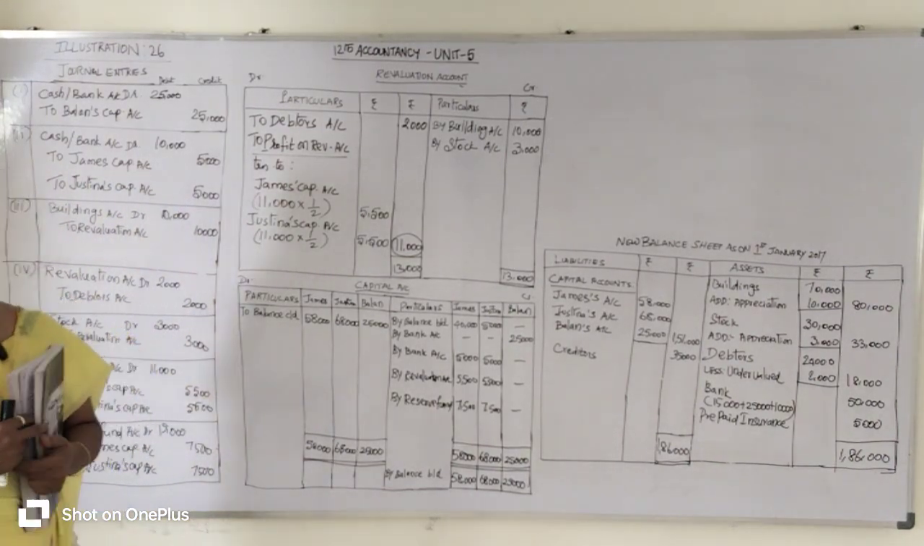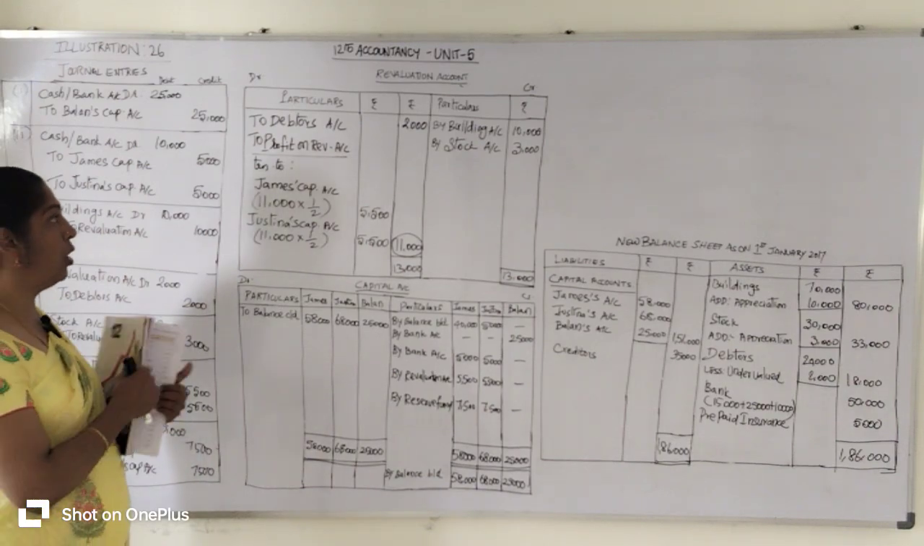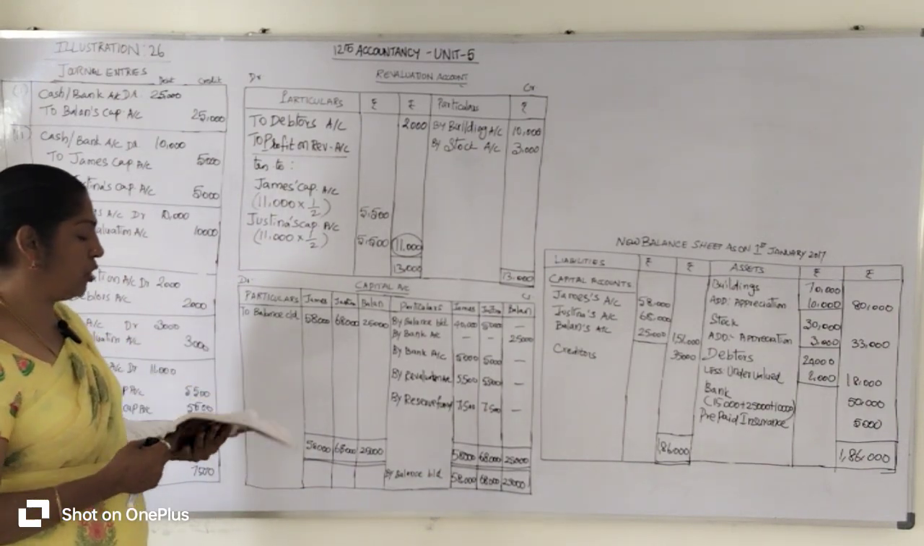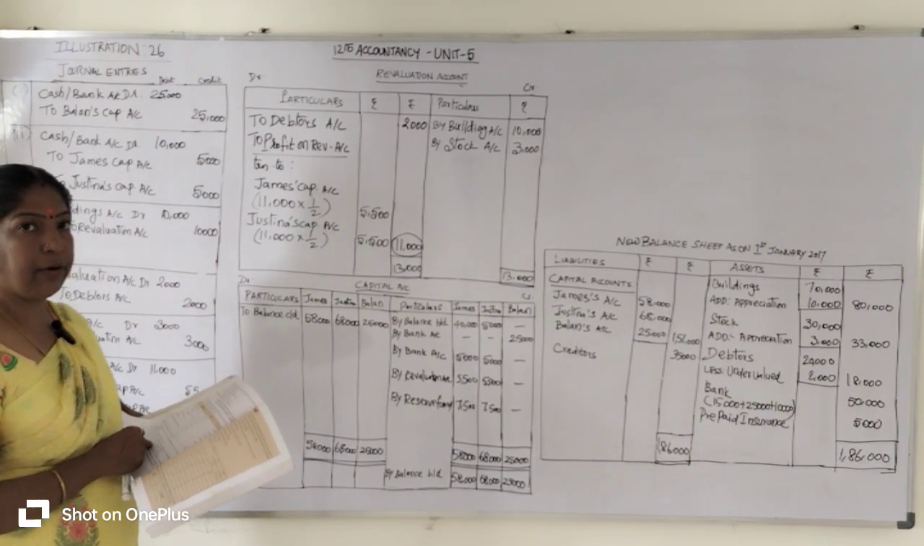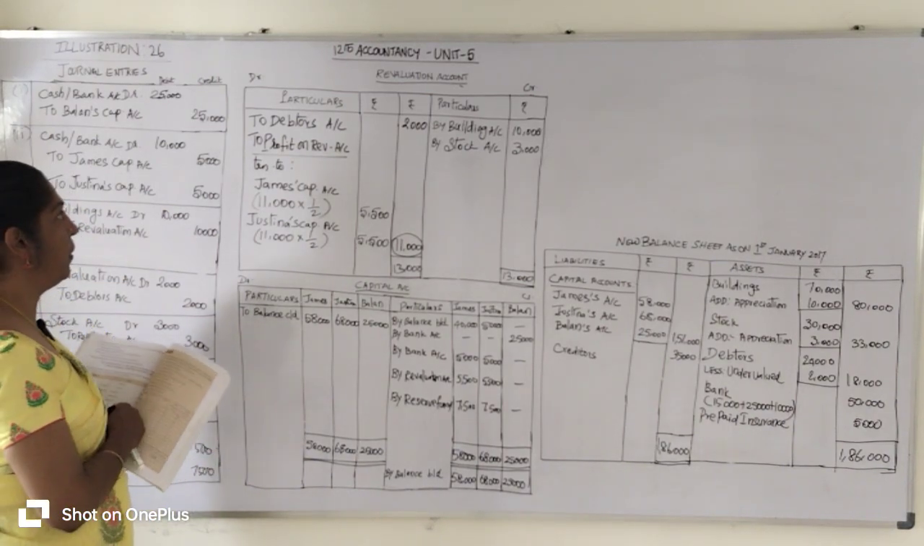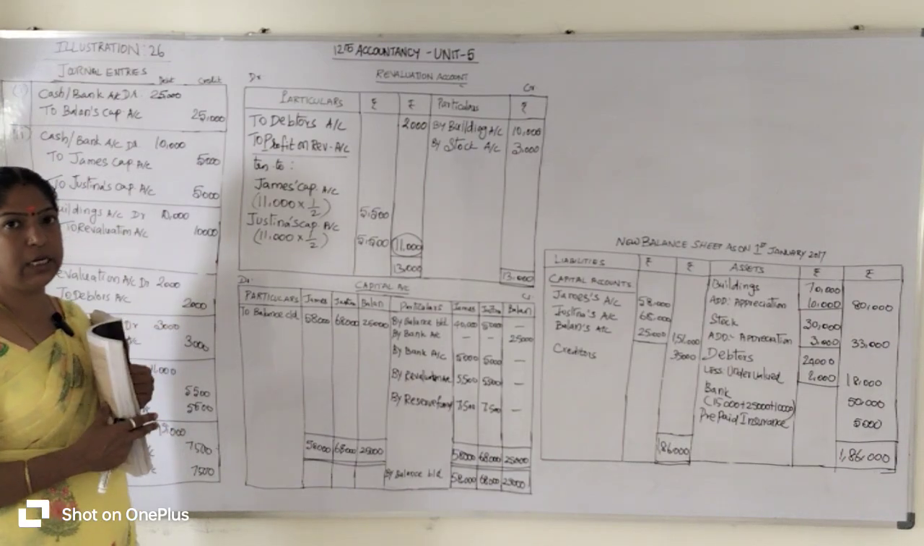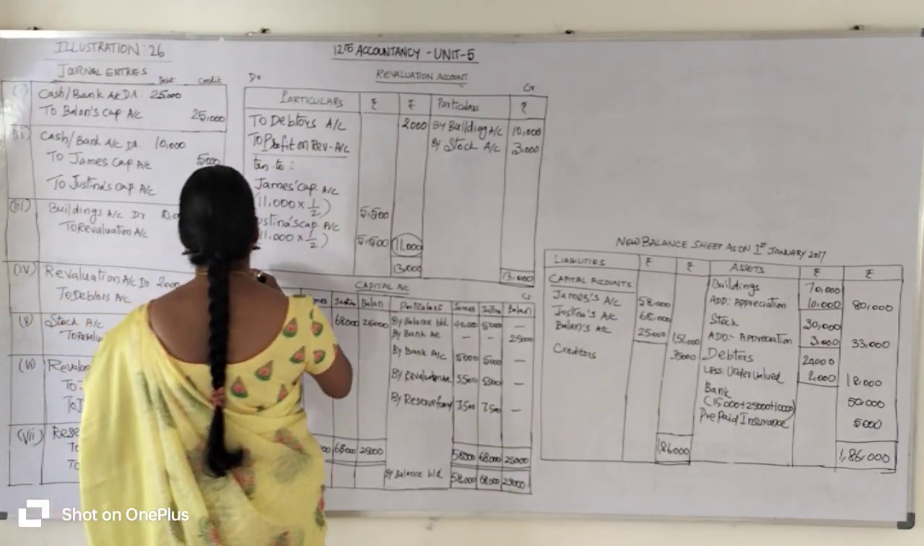So now we are going to prepare what they asked: prepare revaluation account and balance sheet after admission. So we prepare the ledger account, which means the revaluation account. Listen to the journal entry.